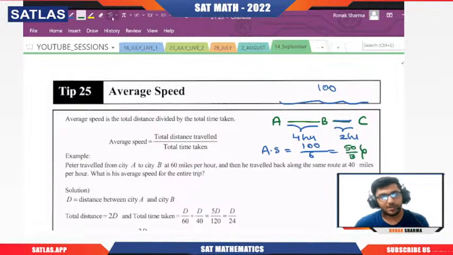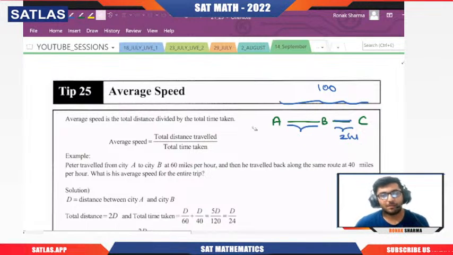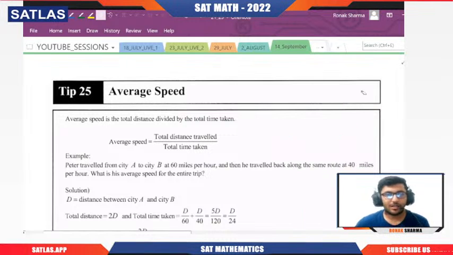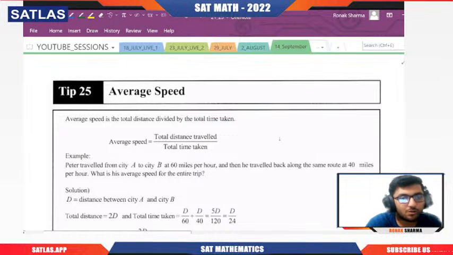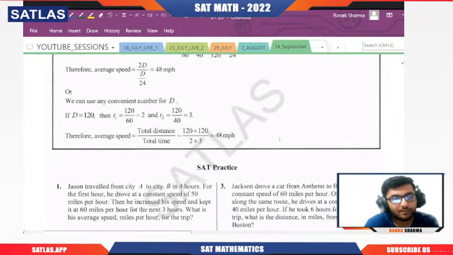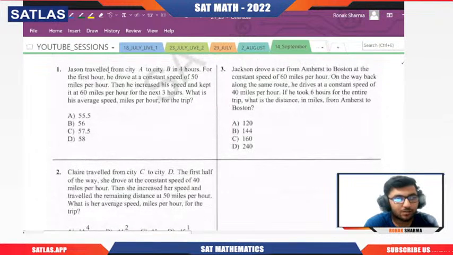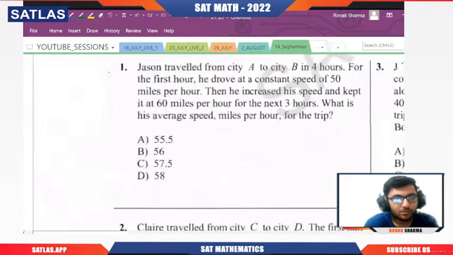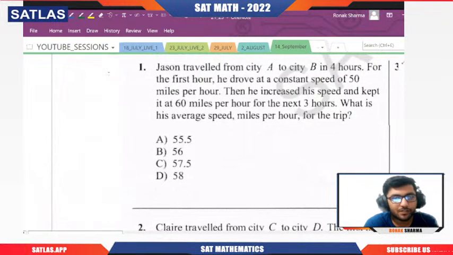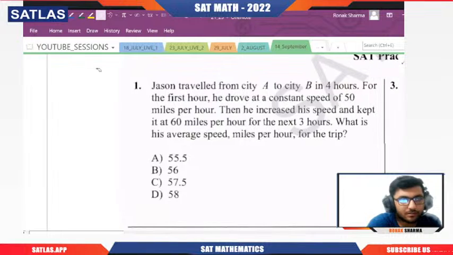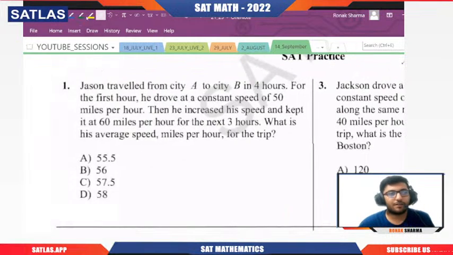So in such a manner we need to do things, but sometimes they will provide you distance, and they can ask you speed, sometimes they will give you speed and time, and they can ask you the distance. And we need to be very good while interpreting the variables also. So let us try to solve one question at least. If we talk about the first question, Jason traveled from city A to city B in 4 hours.